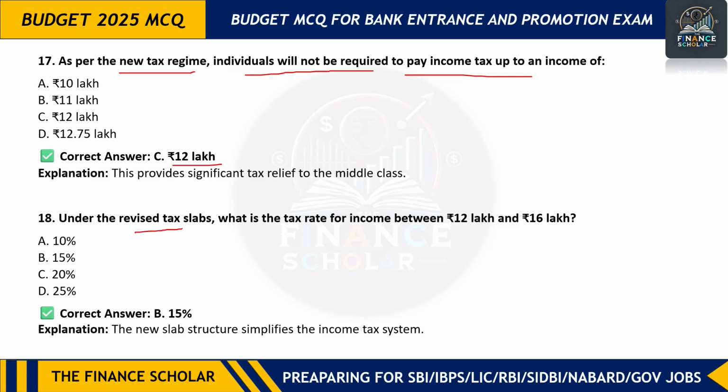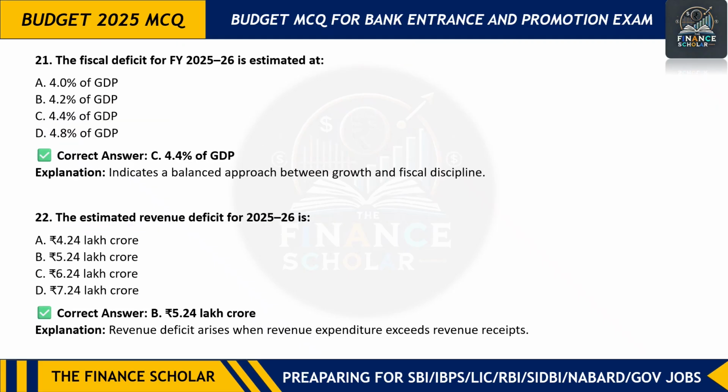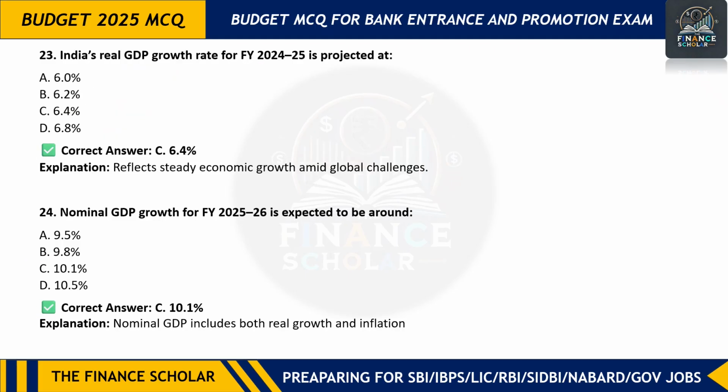Under the revised tax slab, what is the tax rate for income between 12 lakh and 16 lakh? That is 15%. Next question is the total expenditure proposed in Union Budget 25-26 is 50.65 lakh crore. Capital expenditure is 11.21 lakh crore. Next is the fiscal deficit for FY 25-26 is estimated as 4.4% of GDP. The estimated revenue deficit will be 5.24 lakh crore.